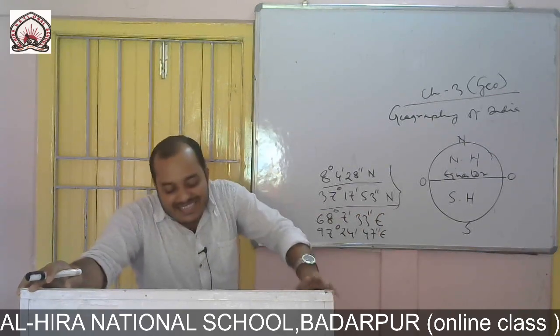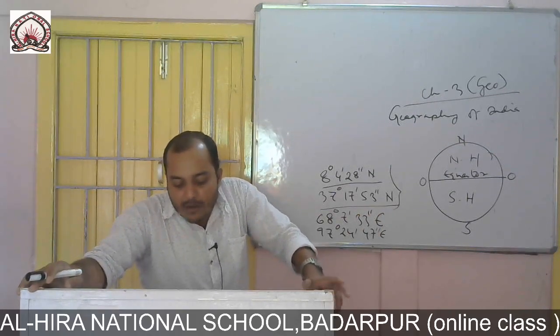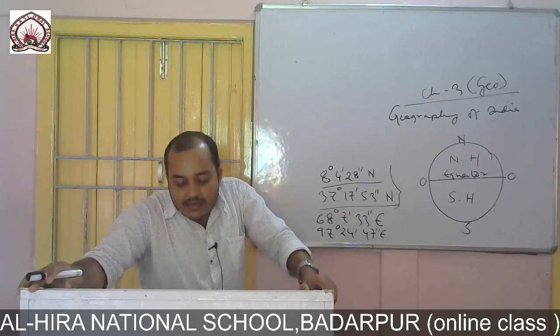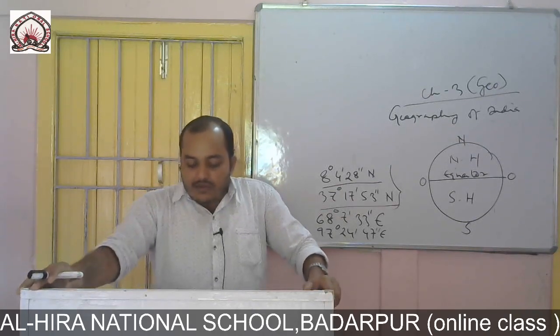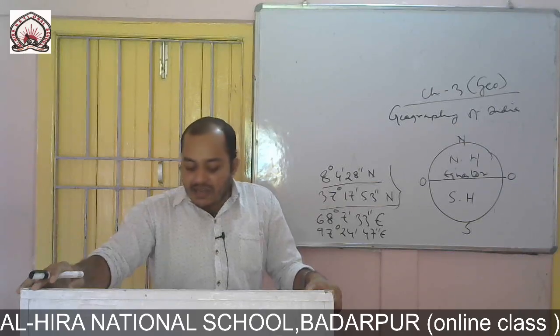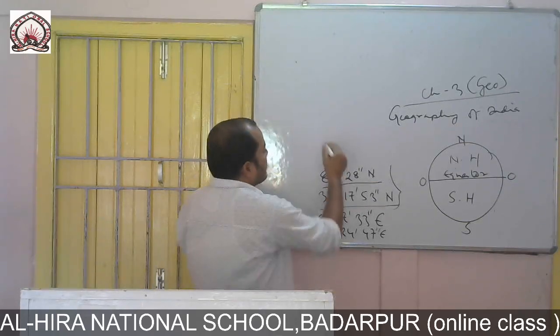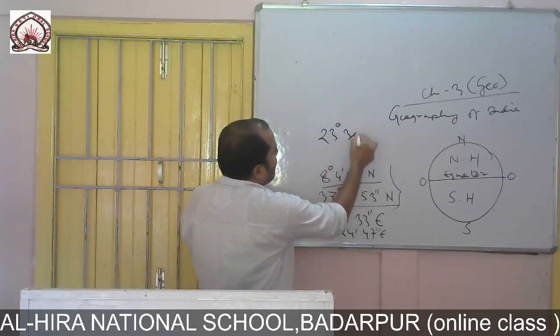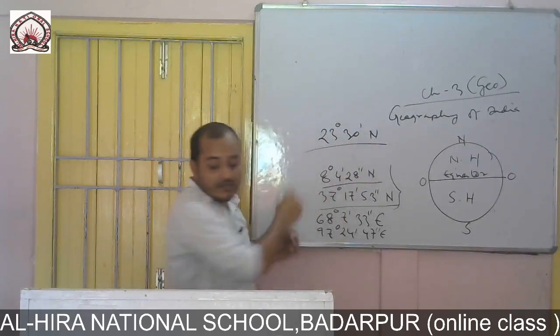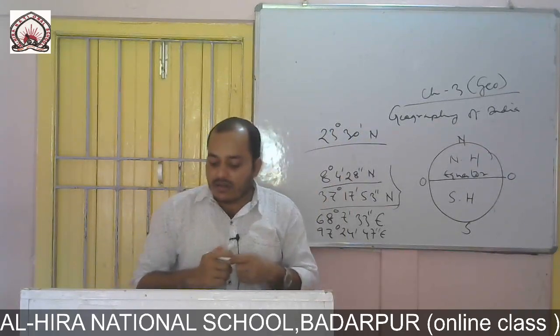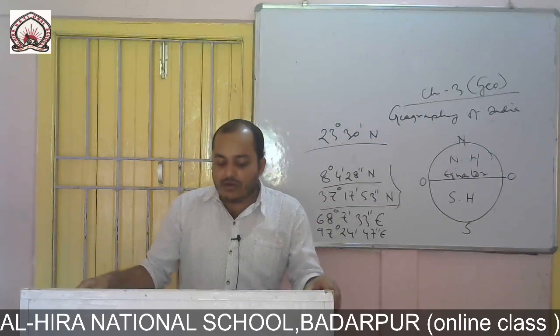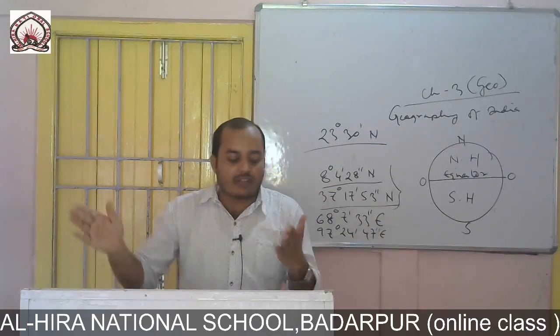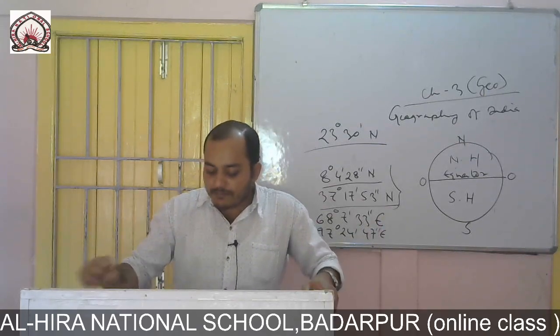The Tropic of Cancer passes at 23 degree 30 minute north. This line of latitude, the Tropic of Cancer, runs through the midway of the country.